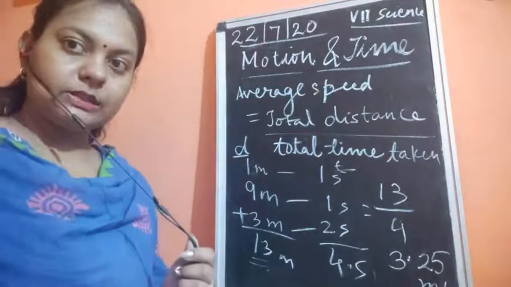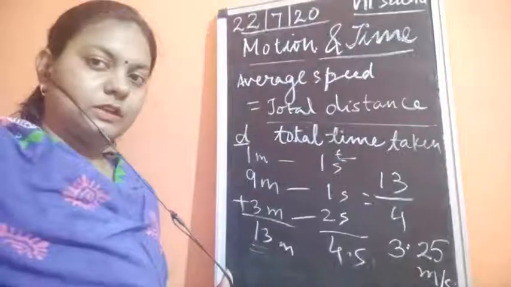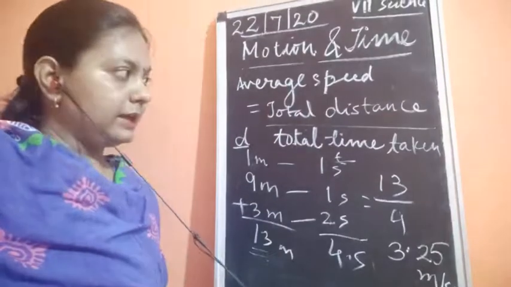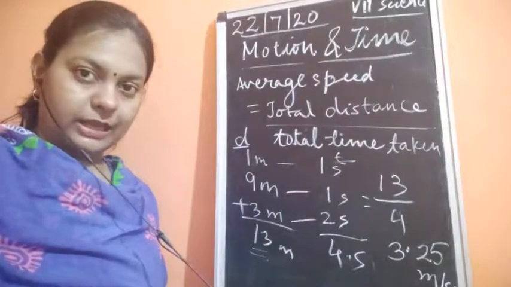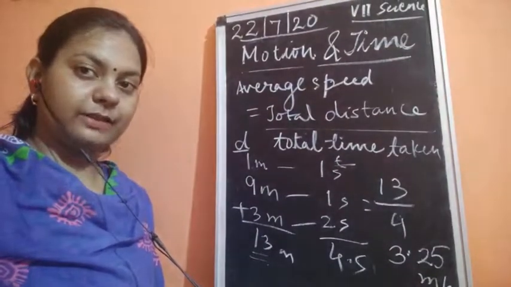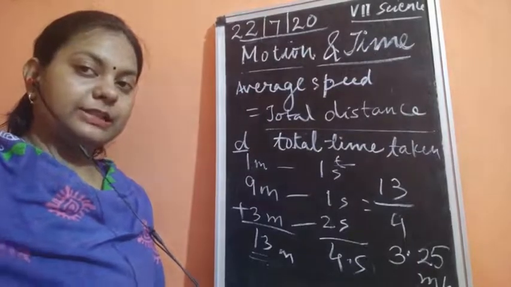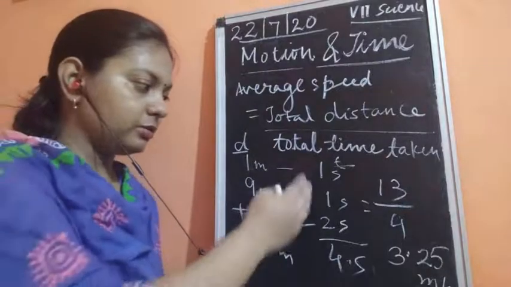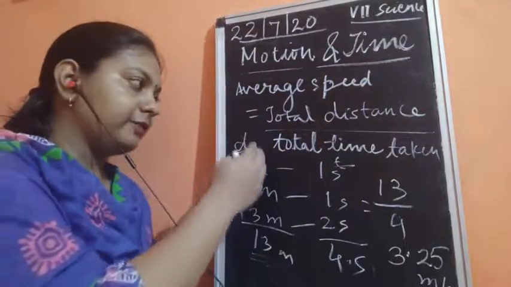So here we could easily calculate the average speed by taking total distance upon total time taken. This is about the average speed where an object is not traveling with a constant speed, but is changing its speed from time to time. So we need to have the total time, and we should also have the total distance.